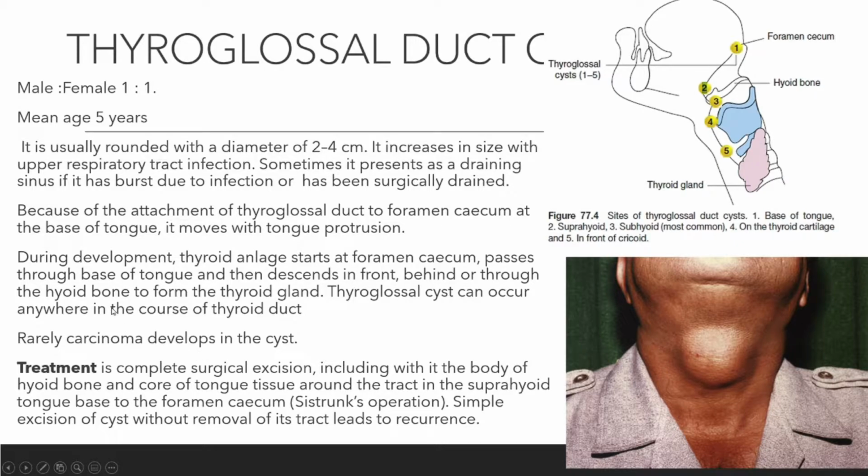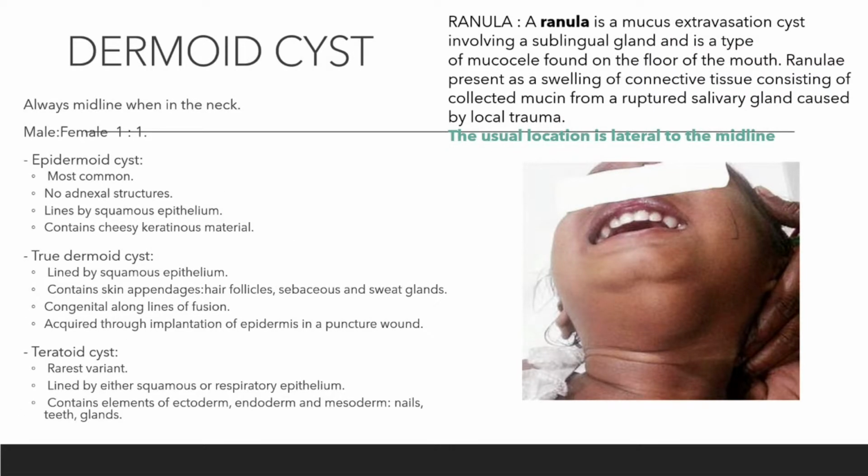Alright, okay. So this is dermoid cyst. Dermoid cyst can basically be divided into three: epidermoid, true dermoid cyst or teratoid cyst. The most common is the epidermoid cyst.